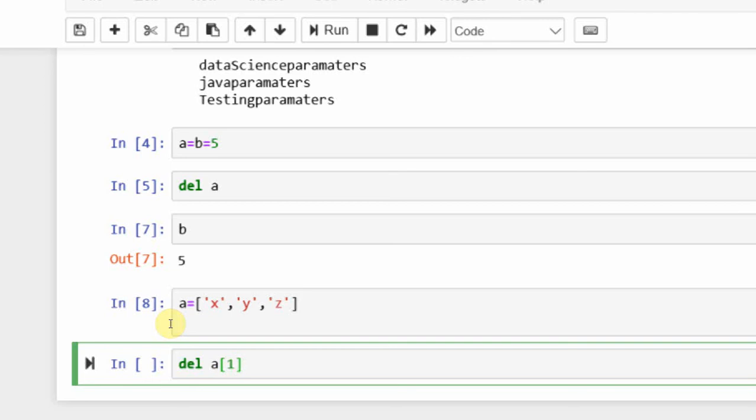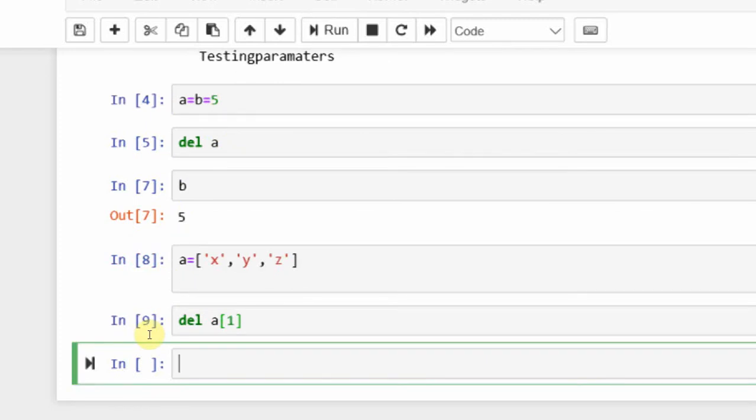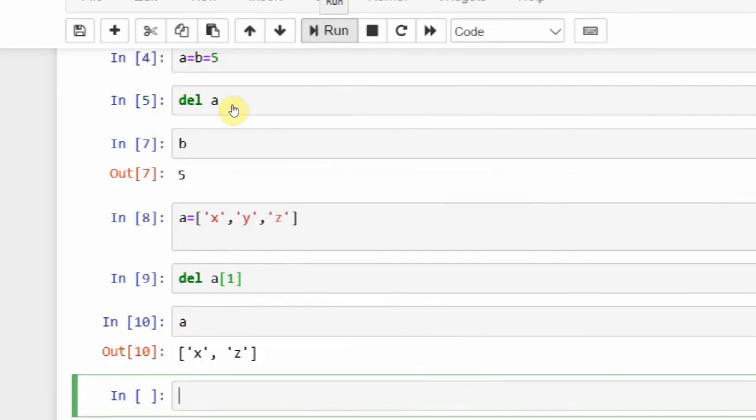Okay, I executed. Now I simply call the a value. Whenever I call a, x and z are there in a. That means I deleted a of 1, the y value. That object I deleted. We can delete a variable reference, that is the a of 1 reference, the y value. So now a contains only x and z. So this is a way you can use the DEL keyword in the Python language to delete any reference to an object.